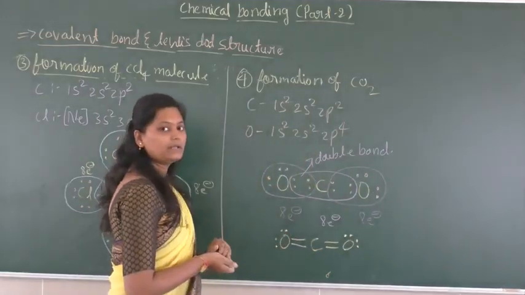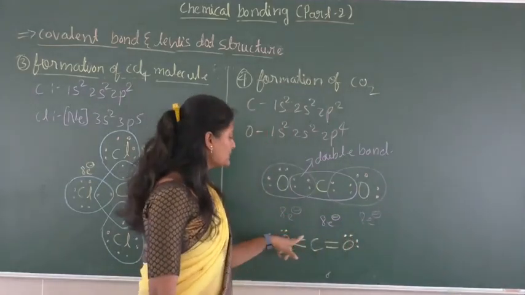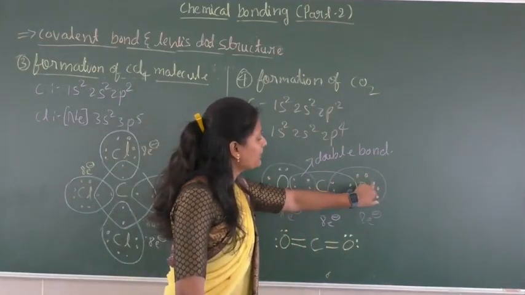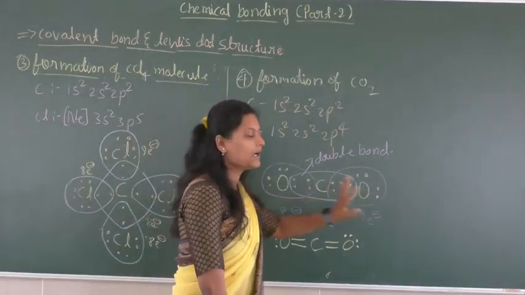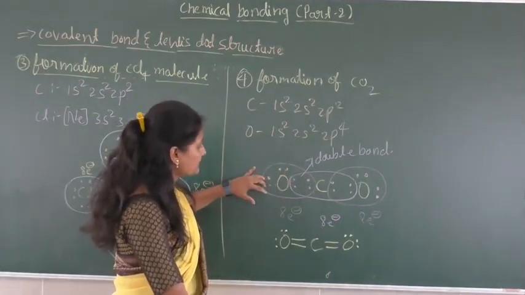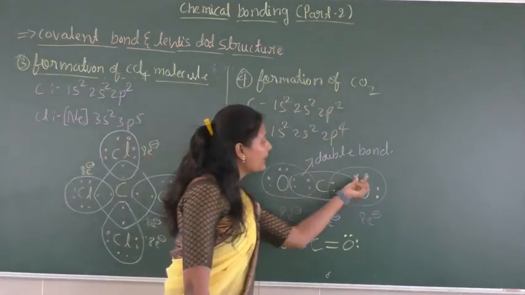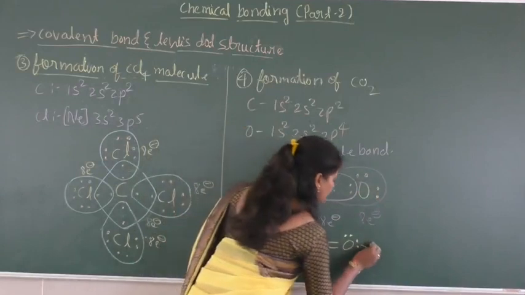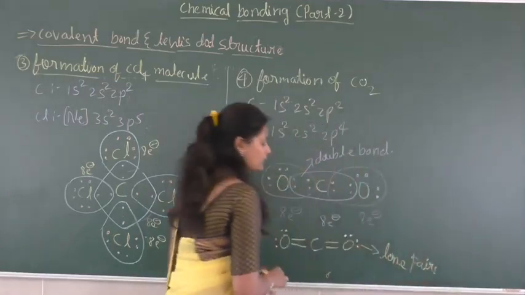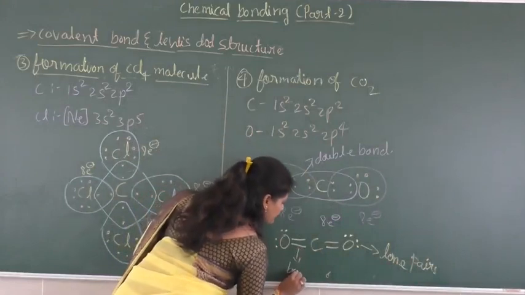Lone pairs are the pairs of electrons which are not involved in the chemical bonding, so such electron pairs are called lone pairs. So these two electrons and these two electrons, that means this pair and this pair of electrons, are not participating in the chemical bond. Such pairs of electrons are called lone pairs. The electrons which are participating in the bond formation are called bond pair of electrons.